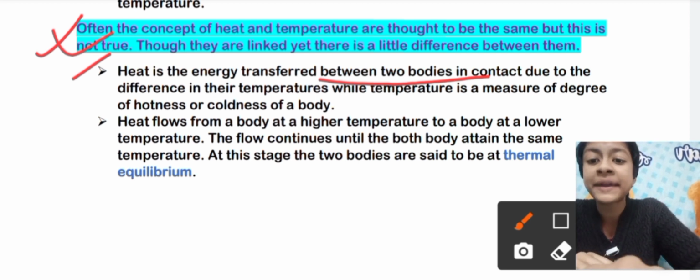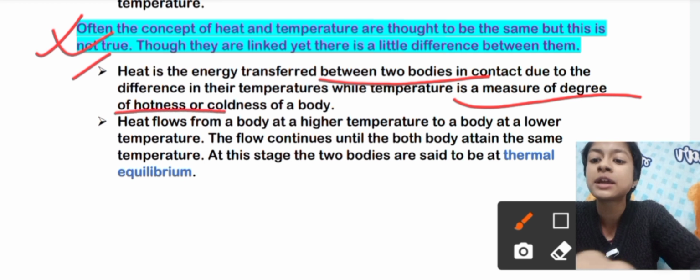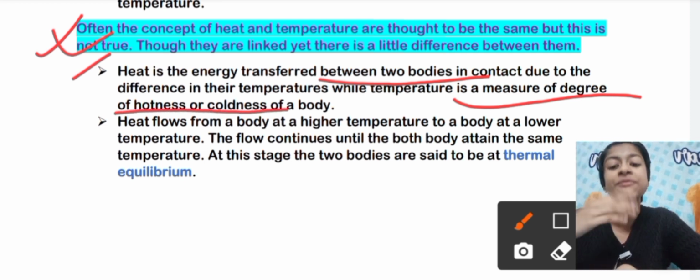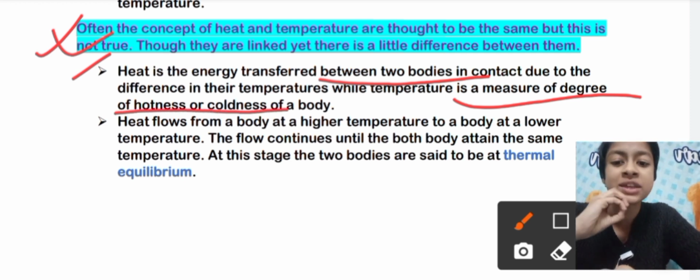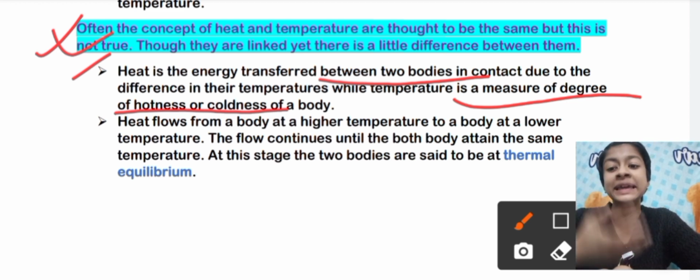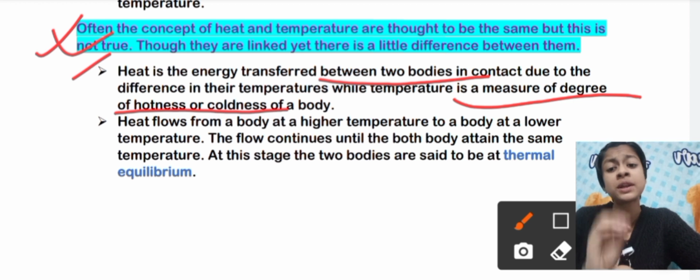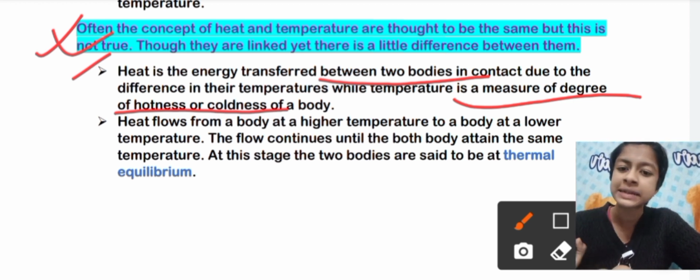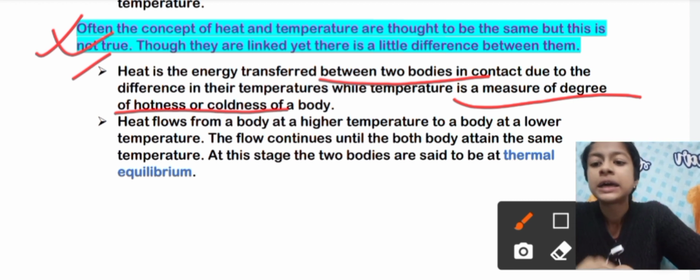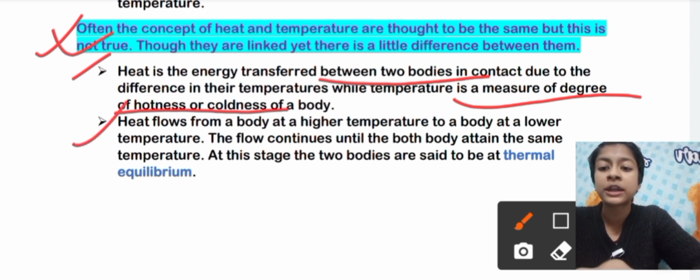While temperature is a measure of the degree of hotness or coldness, heat is the energy that is transferred between two bodies due to a difference in their temperatures. So heat flows from a body at higher temperature to a body at lower temperature.